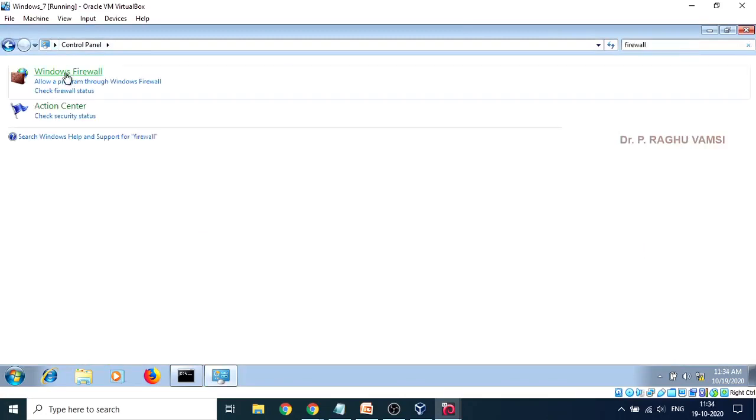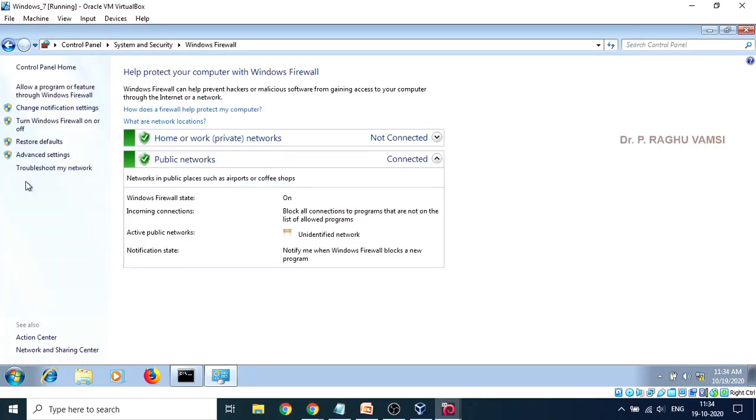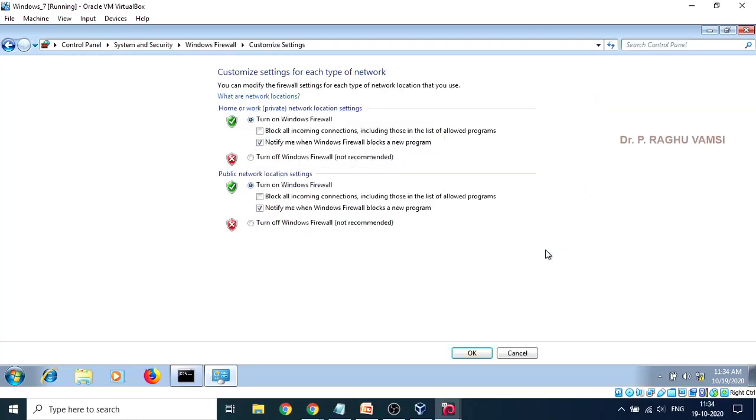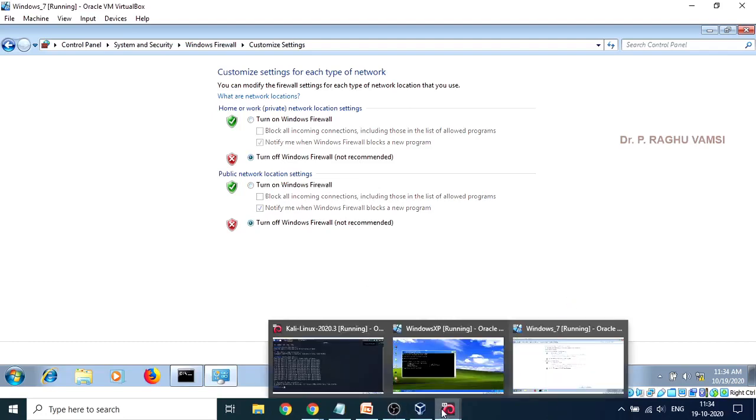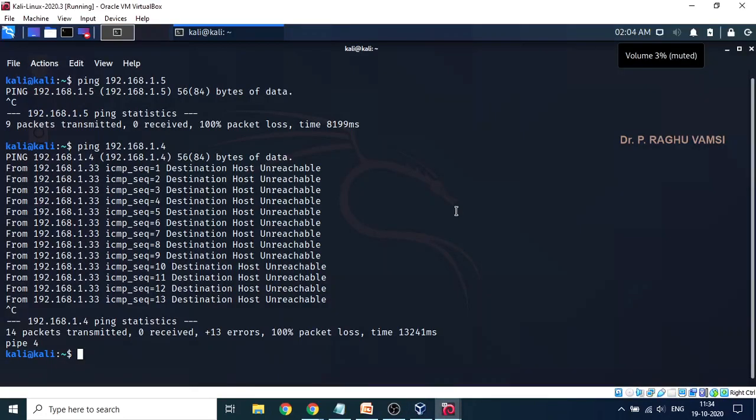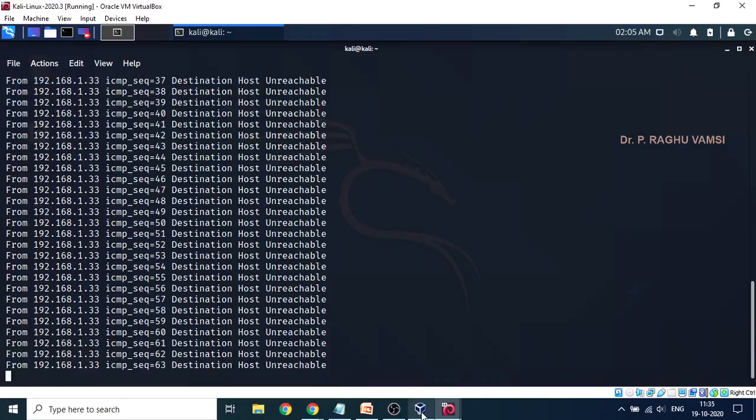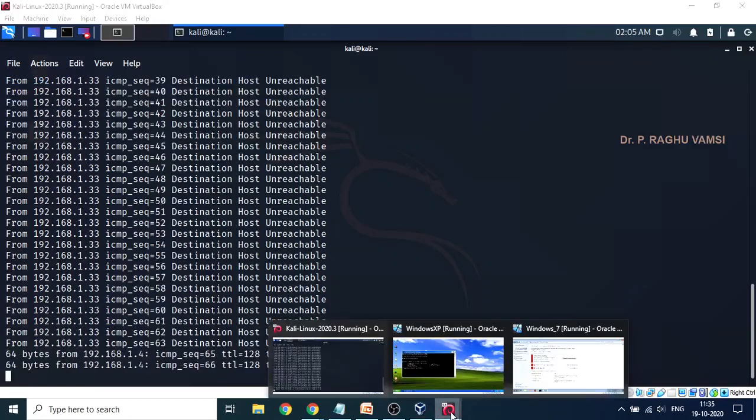So in the Windows firewall here, the firewall is on. Since the firewall is on, it is not allowing any ping request. If the firewall is off, then it will allow you to view the ping reply.